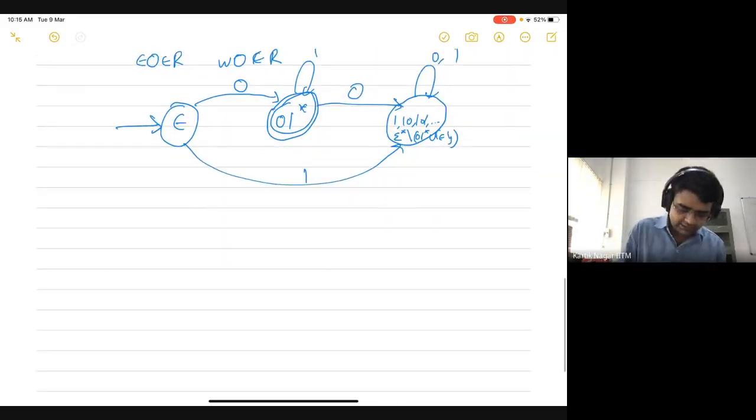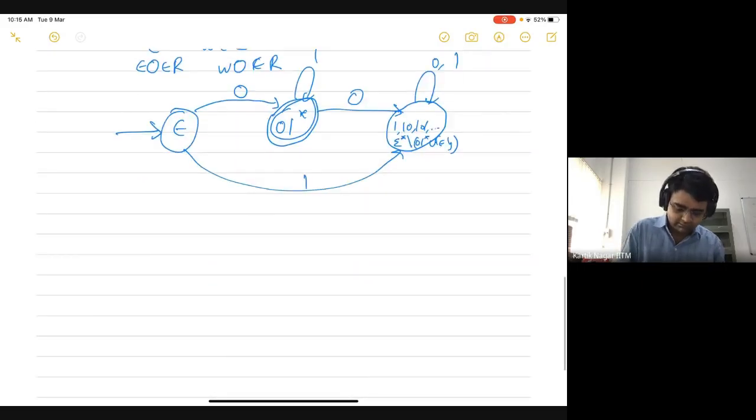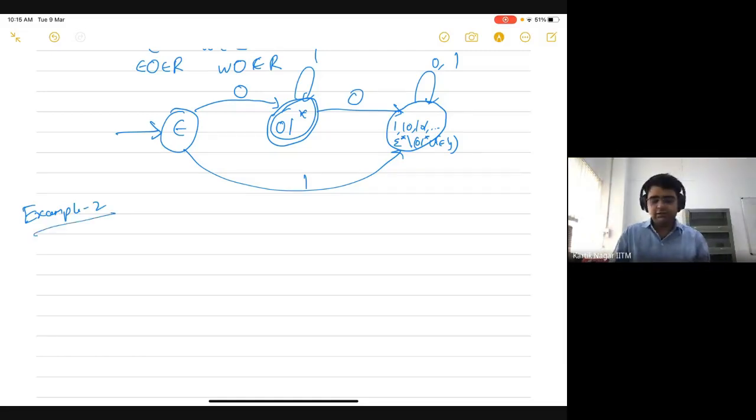So let's look at another example. We can also do this for languages which we know are not regular. So let's consider this language, 0 to the power n, 1 to the power n, where n is greater than or equal to 0. We know that this particular language is not regular. We showed that it's not regular using the pumping lemma. But what are the equivalence classes of this language?